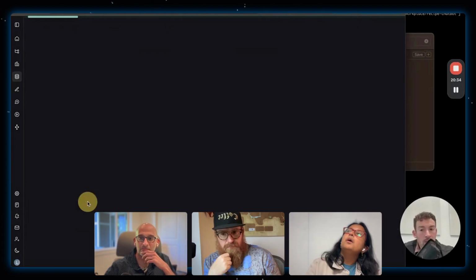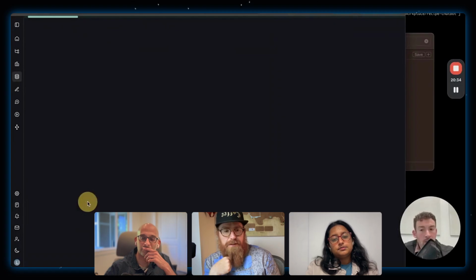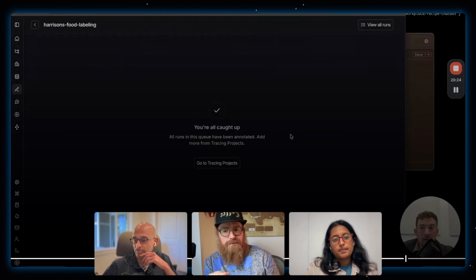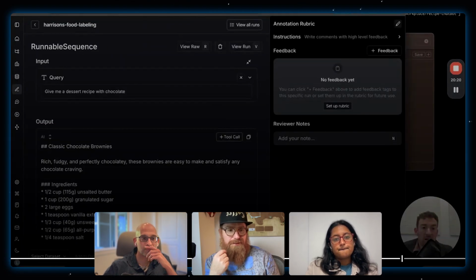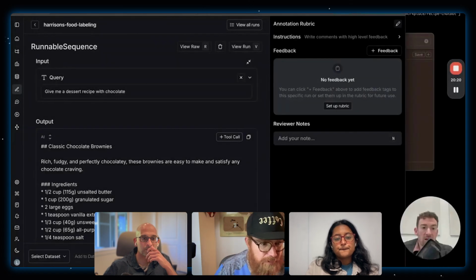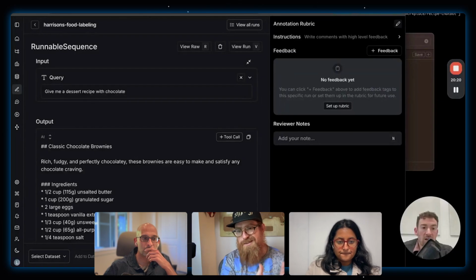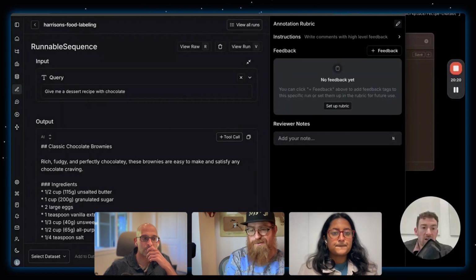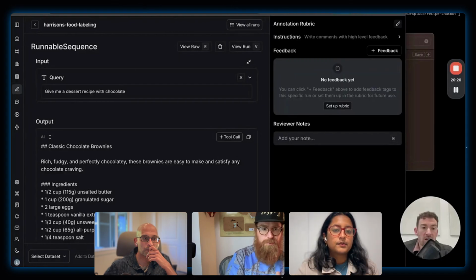Agreed. I did find it confusing what the difference between feedback and notes was. If you go back a teeny bit to show it, the input and the output, this left bar does not feel well designed. It feels like all the things are there, but it doesn't feel super well designed.